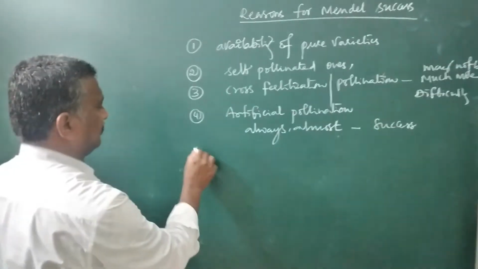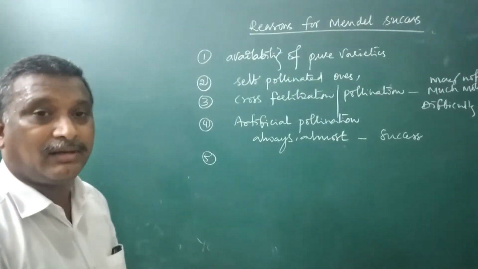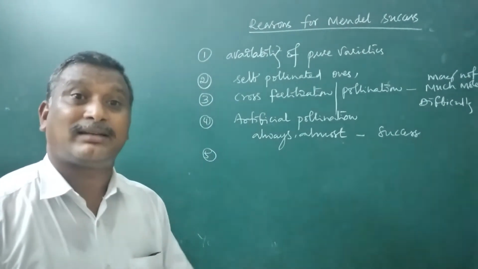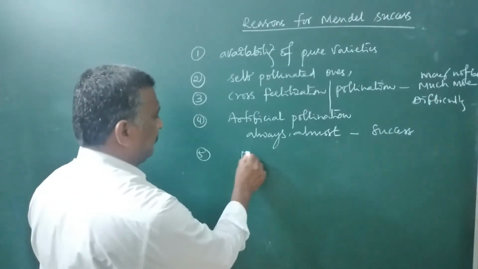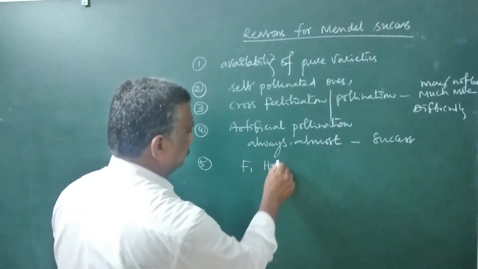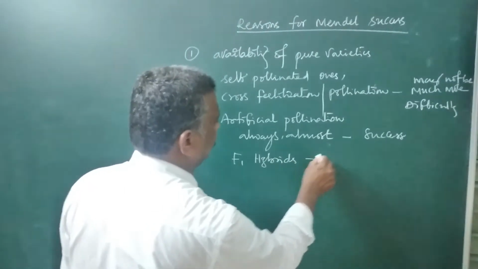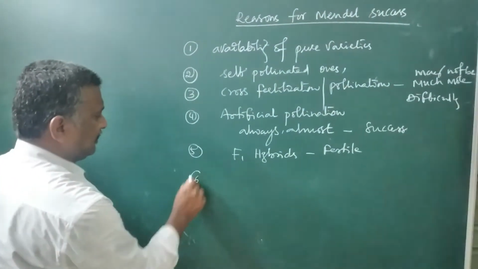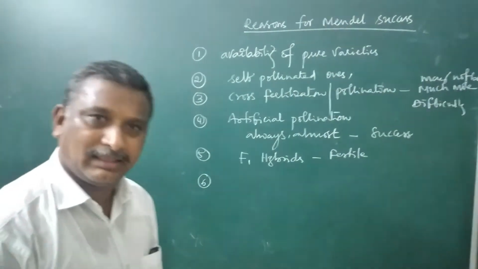And the other one here is that the developed F1 hybrids are also always fertile in nature. So F1 hybrids are always fertile in nature. The characters which were selected by Mendel